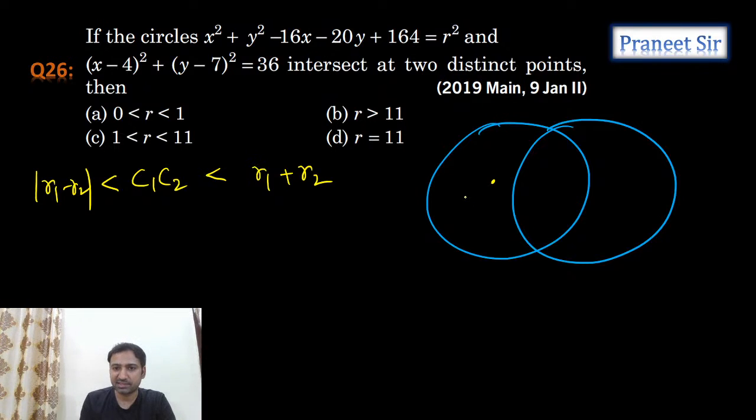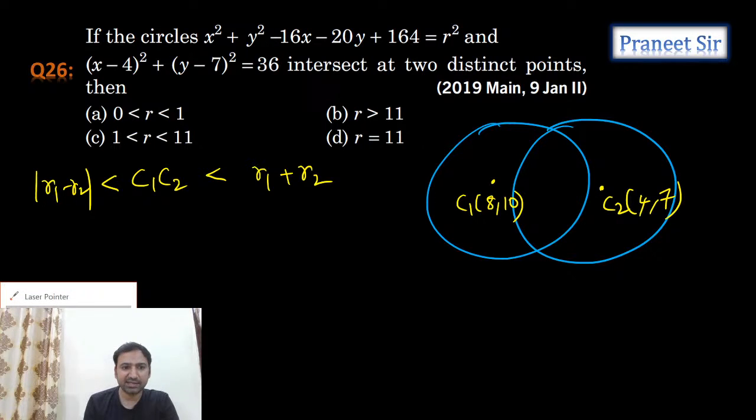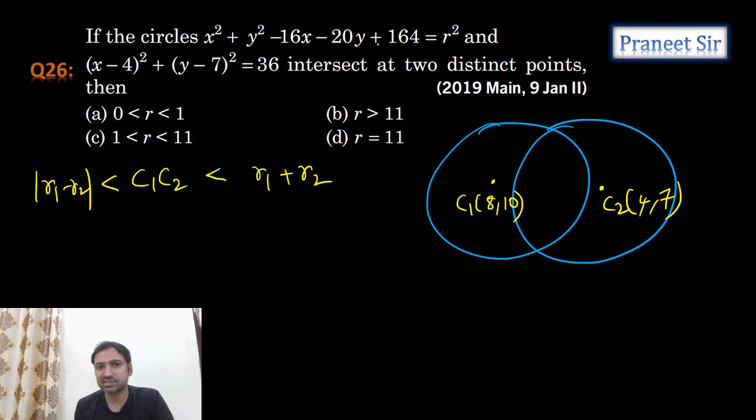So what is C1, guys? C1 is nothing but 8 comma 10. What is C2? C2 is 4 comma 7. And radius also we have. First circle radius we don't know, right? What is the first circle radius?